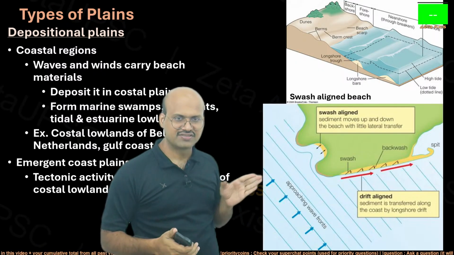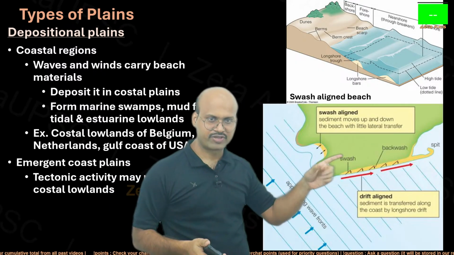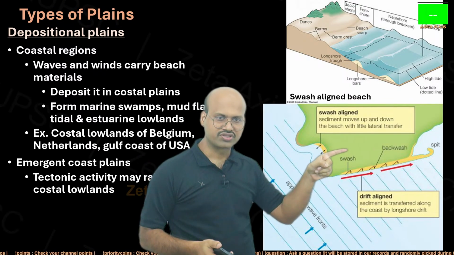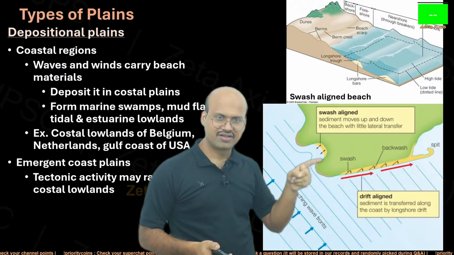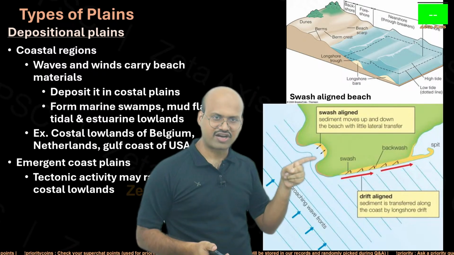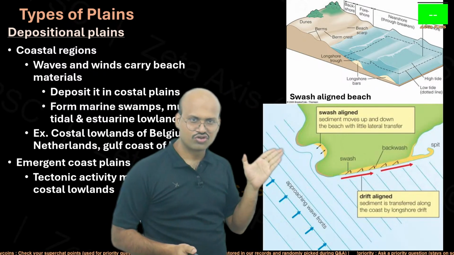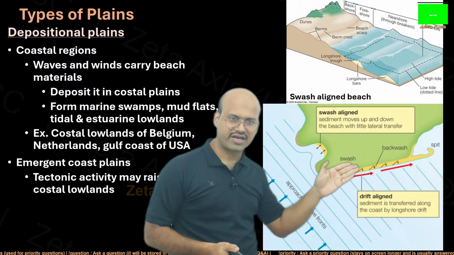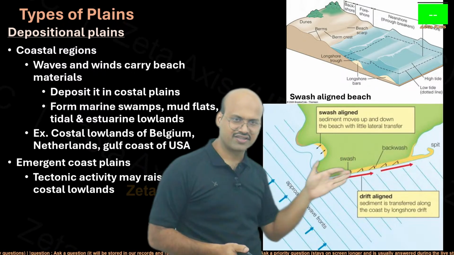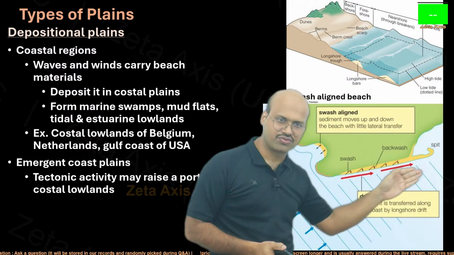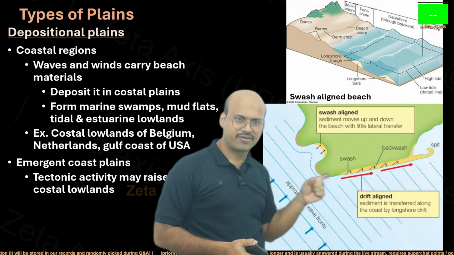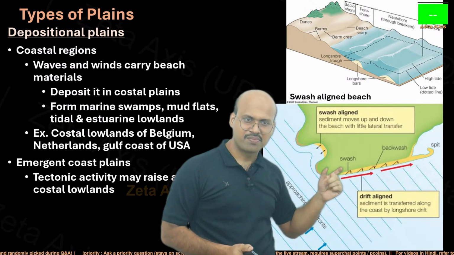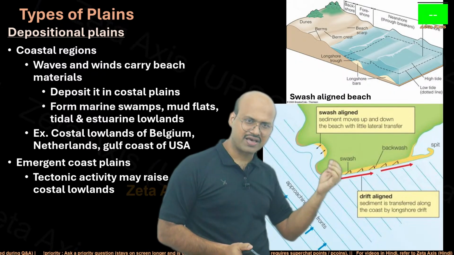Now what happens? Suppose the waves are moving like this. So they will carry particles towards the coast and they will deposit in the region. They would form this kind of beach over here. So this is shore aligned, that is the waves are aligned with this coast here. But here we can see that it is not aligned. So because it is not aligned and the waves are basically longitudinal, what will happen? The sediments will be deposited in a longitudinal direction. But because of gravity, over time it will move down again.